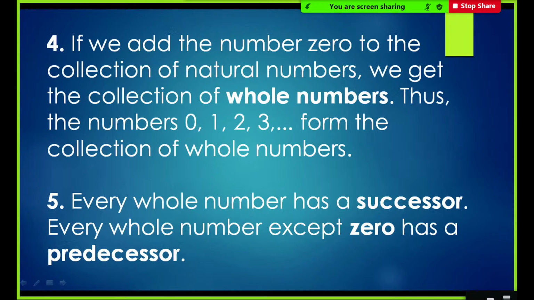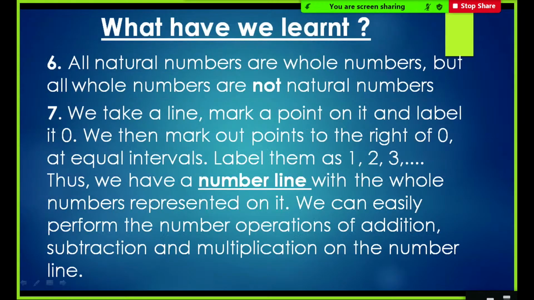Next slide. If we add the number 0 to the collection of natural numbers, we get the collection of whole numbers. Thus, the numbers 0, 1, 2, 3, etc. form the collection of whole numbers. Every whole number has a successor. Every whole number except 0 has a predecessor. All natural numbers are whole numbers, but all whole numbers are not natural numbers.